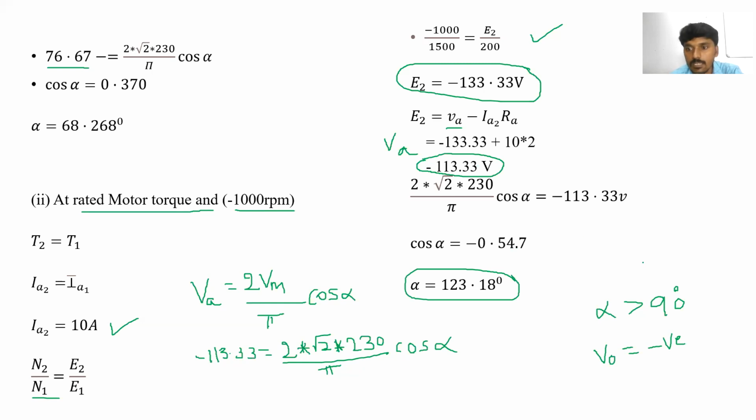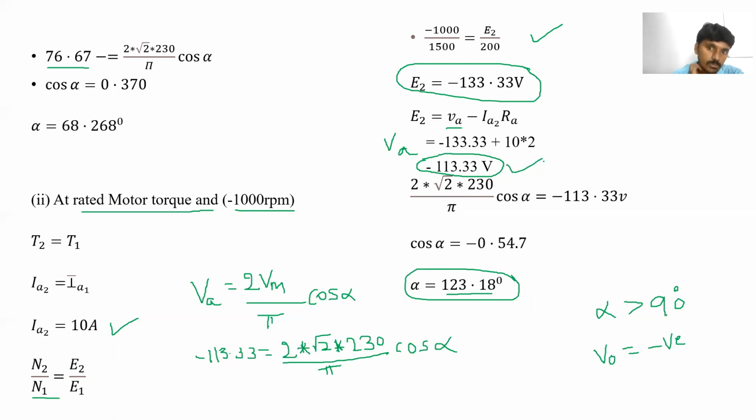Is it clear? We have already discussed in the theoretical lectures, if the firing angle is greater than 90 degrees, the average output voltage goes negative, in a single phase full wave control rectifier or a three phase full wave control rectifier. We have proved it here: 123.8 degrees is greater than 90 degrees, so obviously we get a negative output voltage, Va equal to minus 113.33 volts.